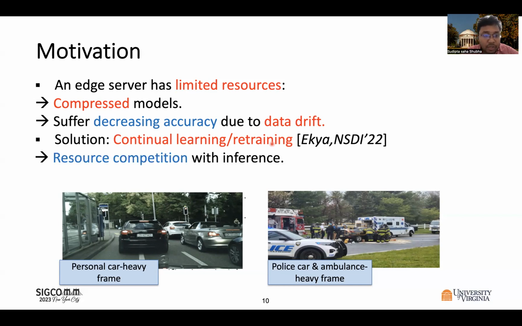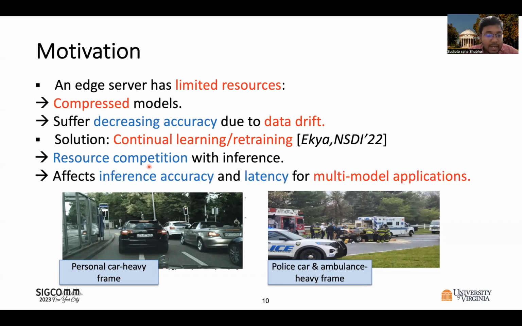However, we have found that when we execute both the retraining and inference at the same edge server, there is resource competition between these two types of tasks, and this negatively affects the inference accuracy and latency.